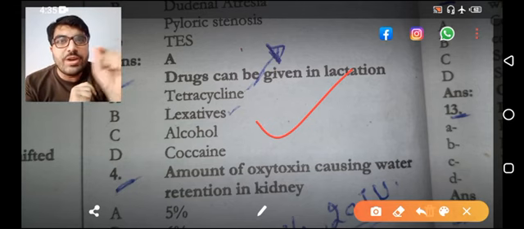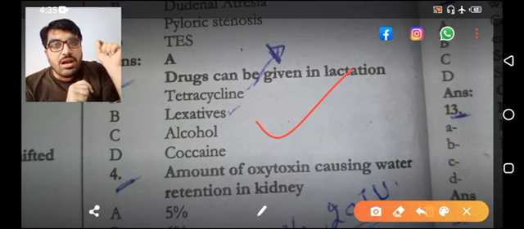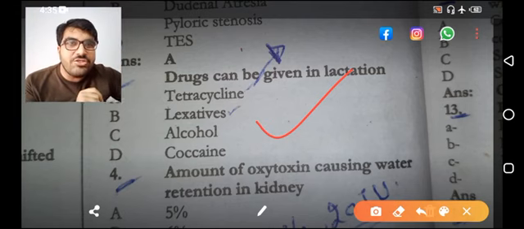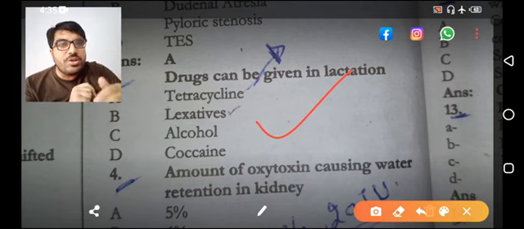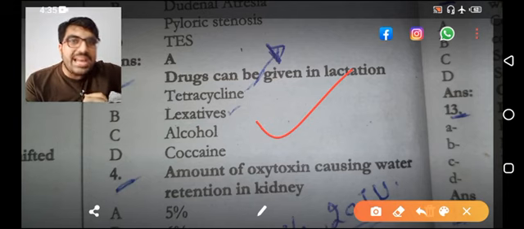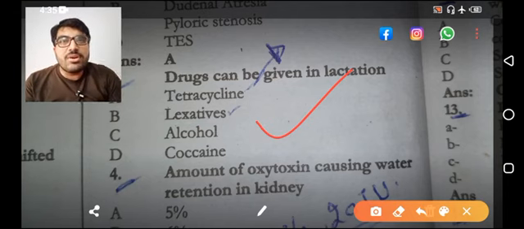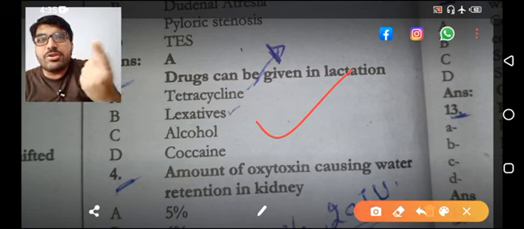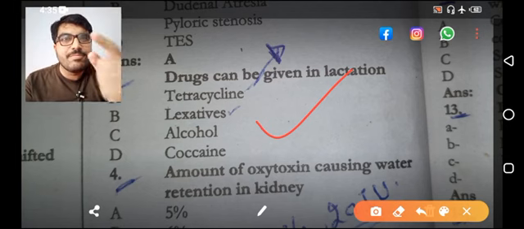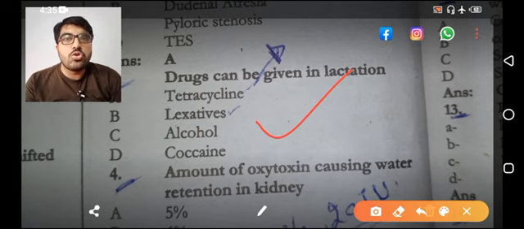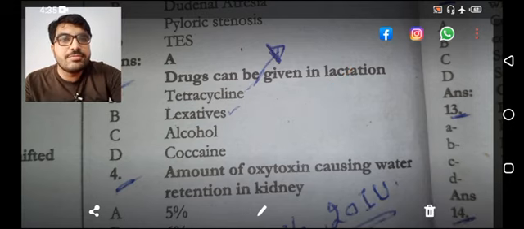It is safe. Dufalac is the drug of choice for constipation in pregnancy and in lactation. What is the most common side effect of tetracycline if given to the baby? That is staining of teeth. So the option over here is laxative.